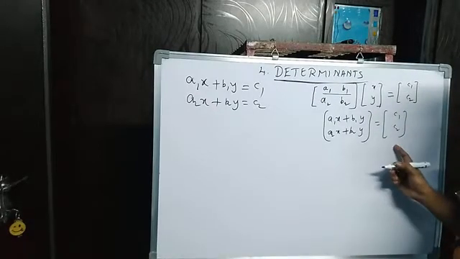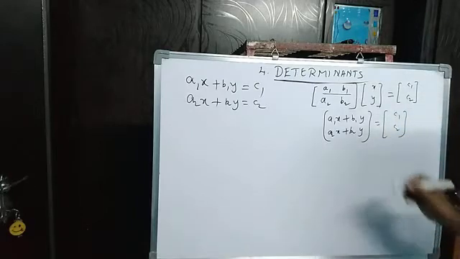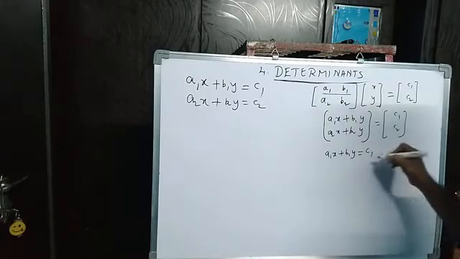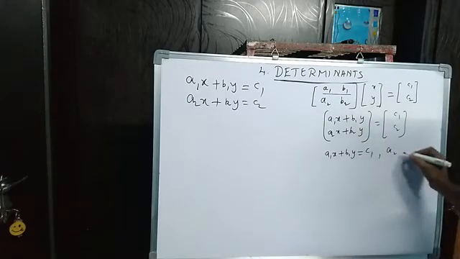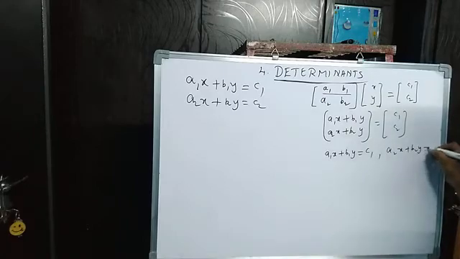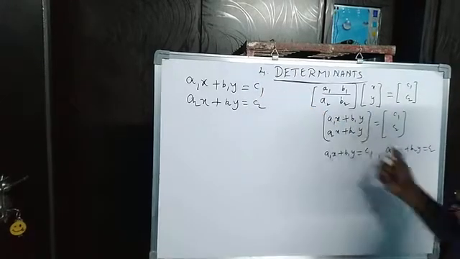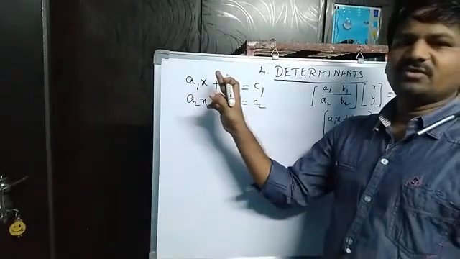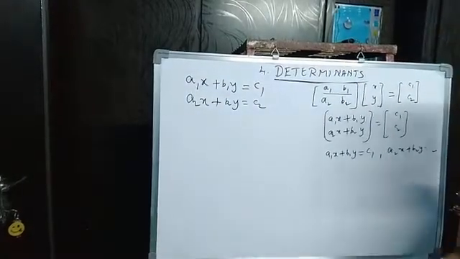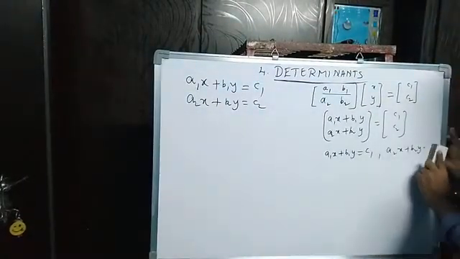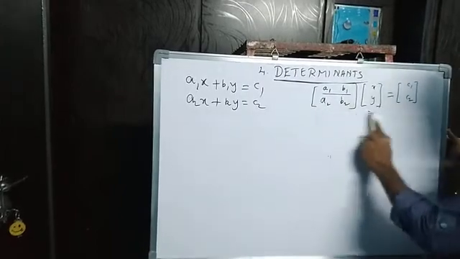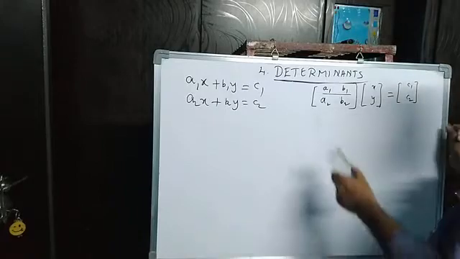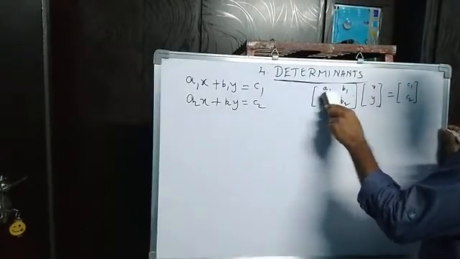Right? So these two matrices are equal. Whenever two matrices are equal, what do you say? Corresponding elements you can take as equal. So what is that? A1x plus B1y is equal to C1. Next, A2x plus B2y is equal to C2. So we got the same equations or not? So what do you say now? The system of equations you can write in matrix form. Remember. So why are we writing it in matrix form? Just to determine the definition of determinant.